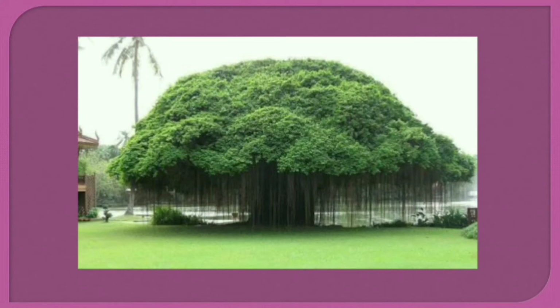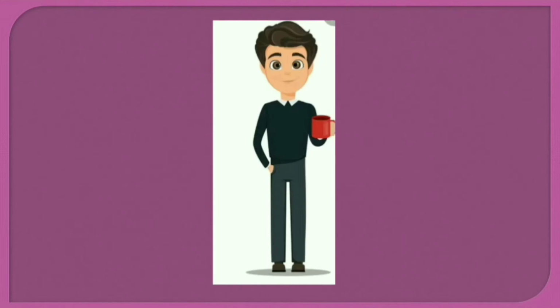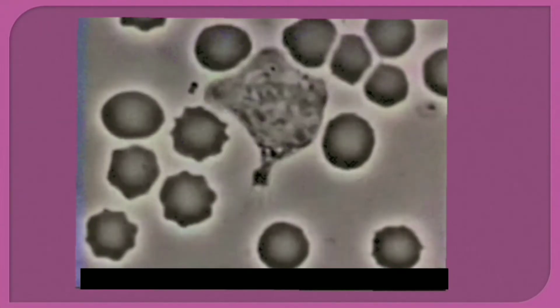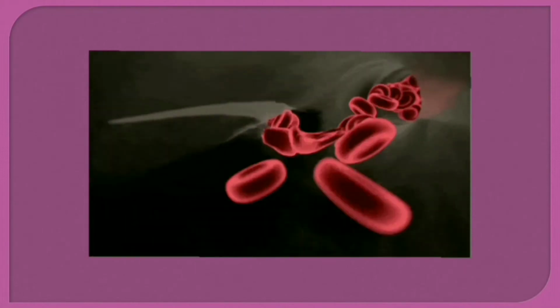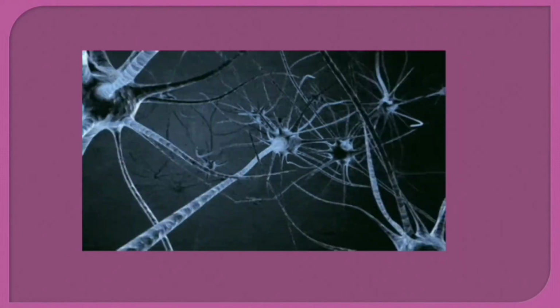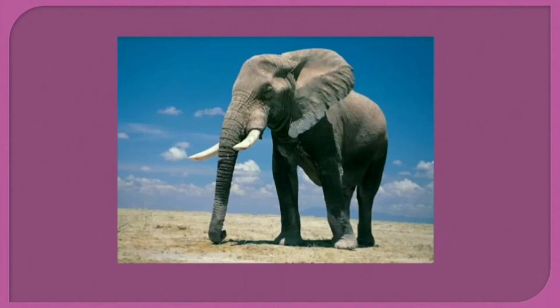A big and tall tree, a huge animal like an elephant, and the body of a human adult has trillions of cells which vary in shapes and sizes. Different groups of cells perform a variety of functions. Students, you all know that a rat is a small organism, whereas an elephant is a big organism.